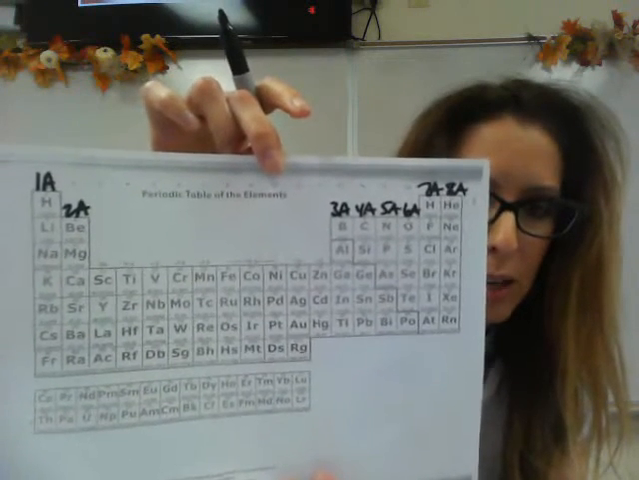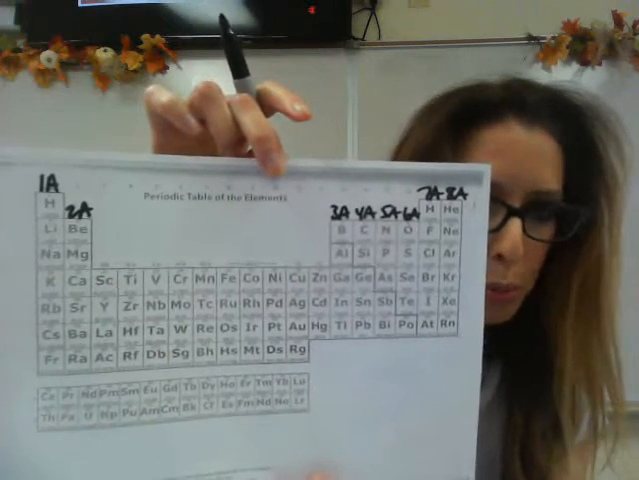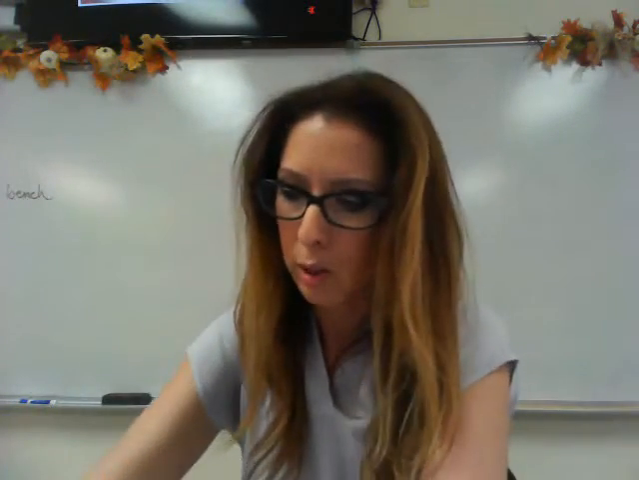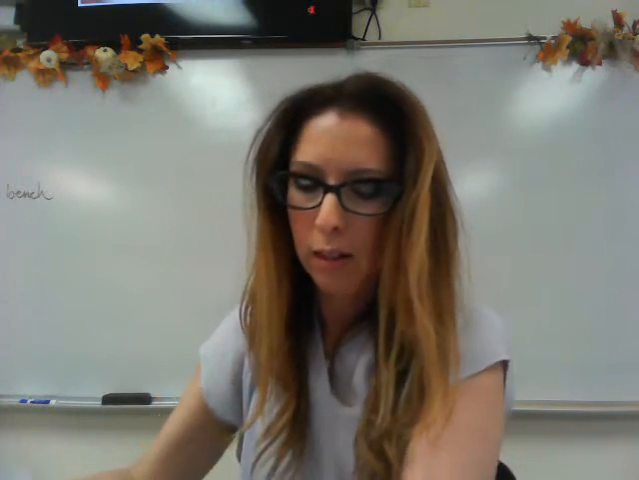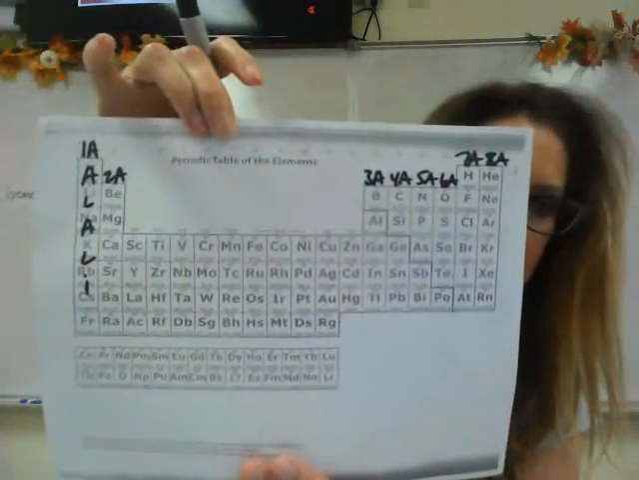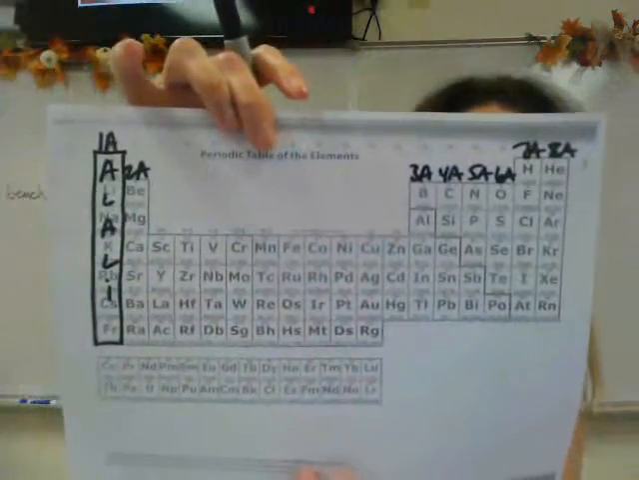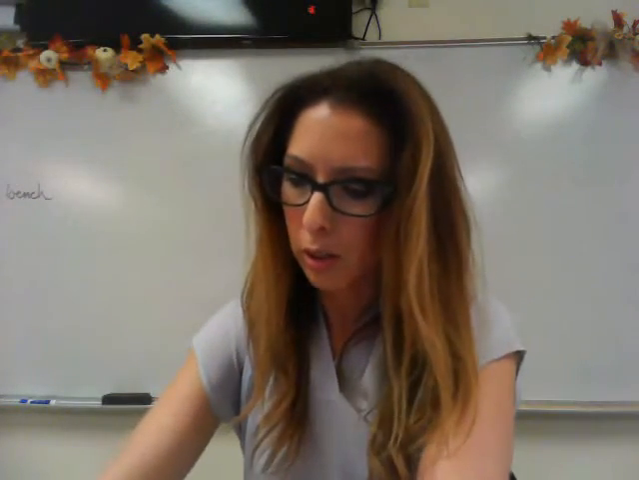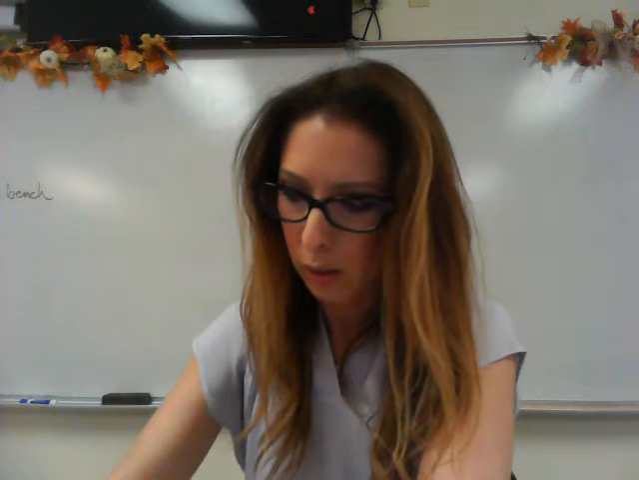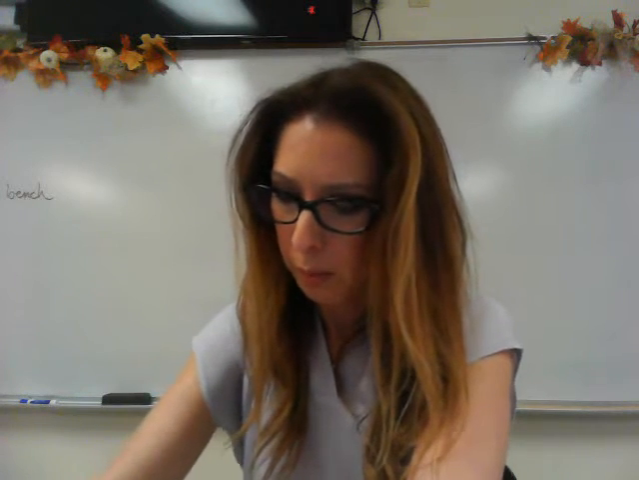Okay, so anything that has an A above its group next to the number is called a representative or main group element. So group 1A, these are called the alkali metals. Let me just box in this group so you understand that those are the alkali metals. The alkaline earth metals are group 2A, and I'm going to box in that group for you.